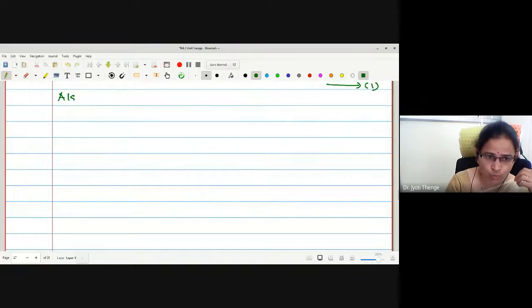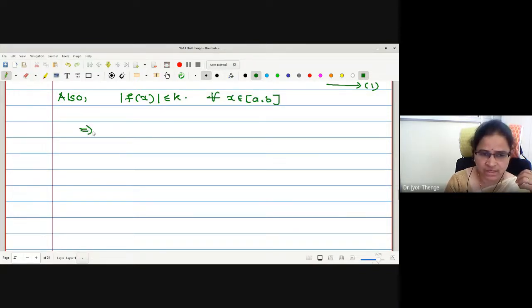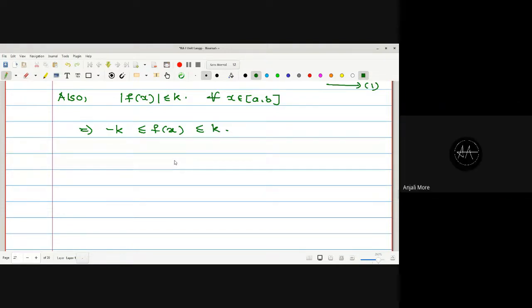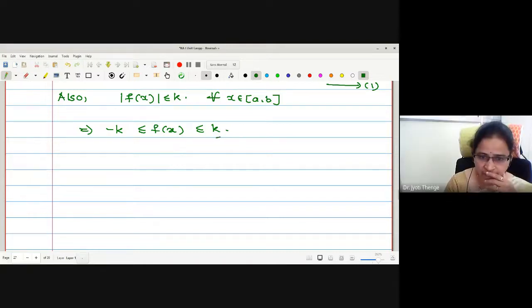Also, mod f of x is less than or equal to k for all x in the given interval. Therefore, may I write this as minus k less than or equal to f of x less than or equal to plus k? Now, what is k for the given function?